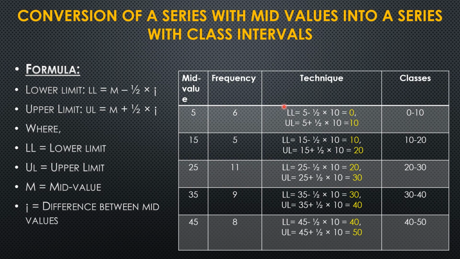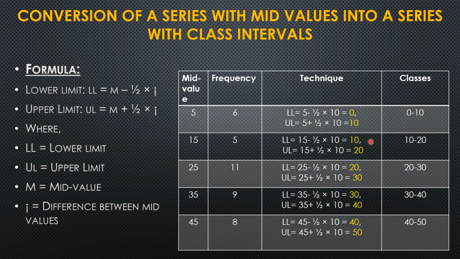So half into 10 is 5, and 5 minus 5 is 0. Upper limit is 5 plus half into 10, which is 5 plus 5, 10. So we got 0 and 10. The first class will become 0 to 10. So we have got the lower limit and the upper limit.